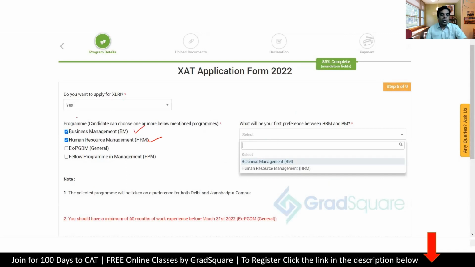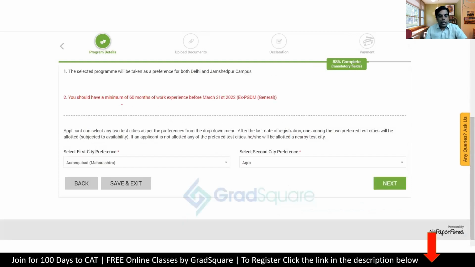I've seen a lot of people only choosing business management, not realizing that XLRI is known for its HR program. It is India's number 1 HR program, and it's also a very well-known program. So if you are not even interested, keep it as a second option. Later on, you can decide not to go for the interview, and you can then accordingly leave that. If you have 5+ years of experience, you can even mark executive PGDM as one of the options for you. It says very clearly that you need 5 years of experience. You can then go on to choose preferences. This 5 years of experience is for executive PGDM.